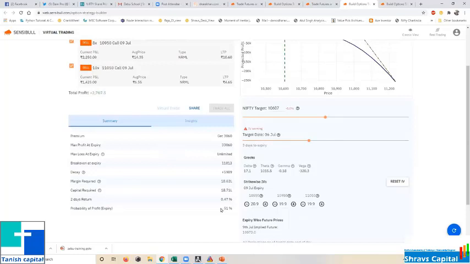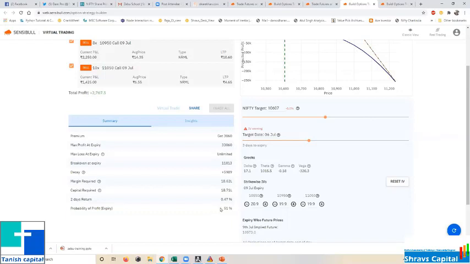Again, you need to see what return expectation you are getting. Generally, what I keep is a monthly 1 to 2% on the capital deployed. I don't deploy 50,000 or 1 lakh. I generally trade with 15 lakh, 10 lakh, 20 lakhs. I cannot deploy the entire capital, but I need to generate a 1 to 2% return for my clients and for my own accounts.